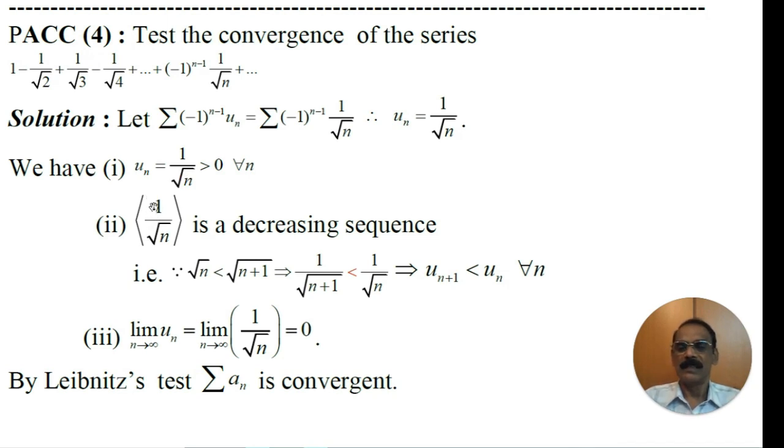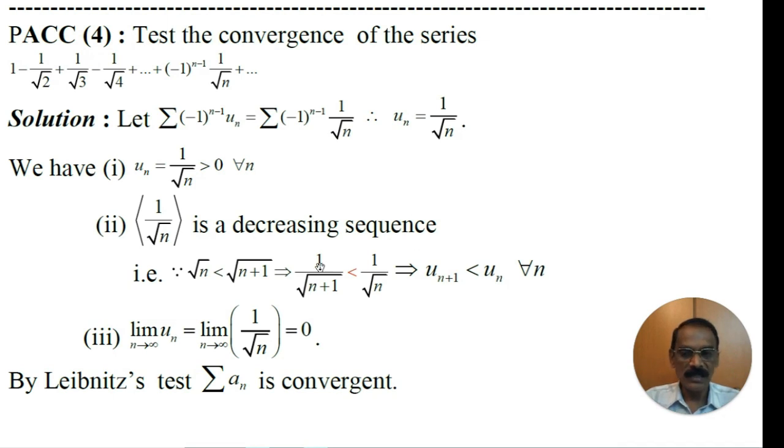Clearly, the sequence uₙ is a decreasing sequence, because we know that root n is less than root n plus 1. This implies, if we write the reciprocal, 1 by root n plus 1 is less than 1 by root n. This 1 by root n plus 1 is uₙ₊₁, which is less than 1 by root n, which is uₙ. Therefore, uₙ₊₁ is less than uₙ for all n belonging to N, and hence the sequence uₙ is a decreasing sequence.